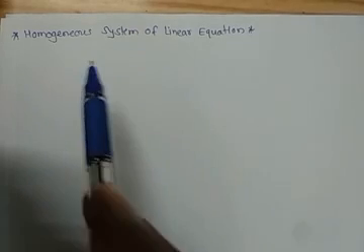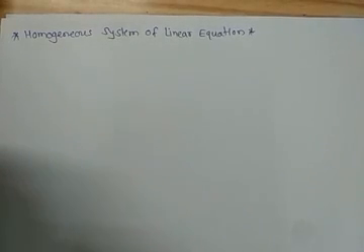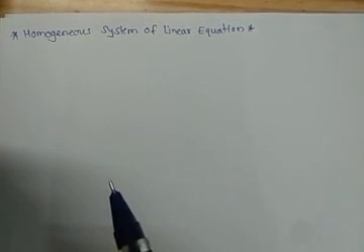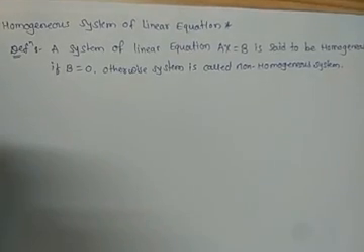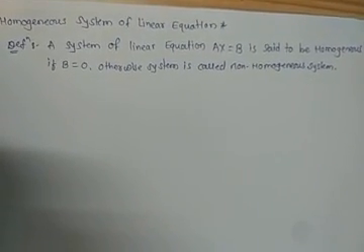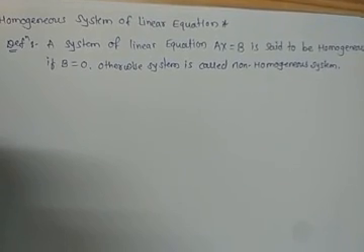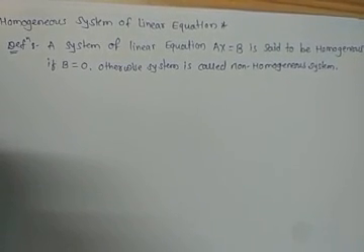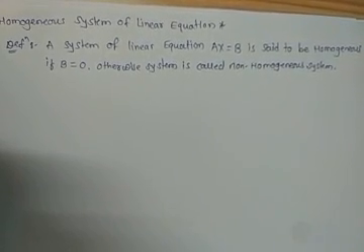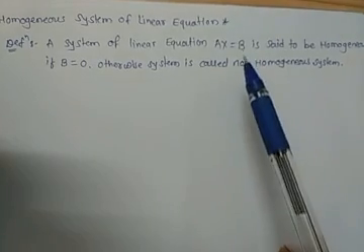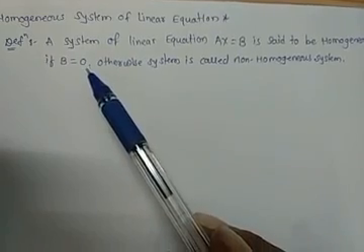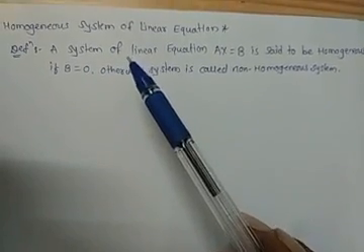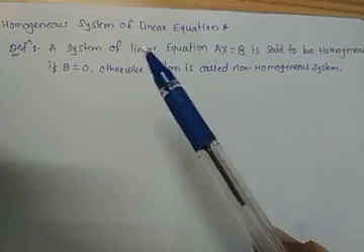Hi everybody, today we are going to study homogeneous system of linear equations. In that, first we define a homogeneous system of linear equations. A system of linear equations Ax = b is said to be homogeneous if b = 0. That is, in that system all right side elements, which is the constant matrix, should be equal to 0. Then the system will be called a homogeneous system of linear equations.